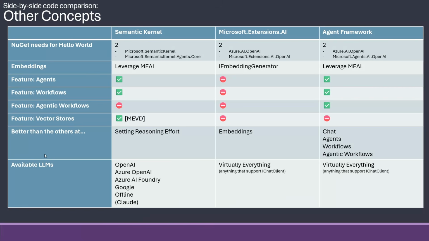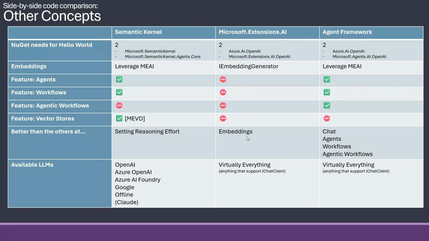If we need to give some props to each one of them, what are they better at than any of the others? Well, Semantic Kernel is better at setting reasoning effort on LLMs. So, if you, for example, have ChatGPT 5, you need to set between minimal, low, medium, or high in reasoning effort, and it has a nice little thing on your agent that you can just set that value. Neither Extensions AI nor Agent Framework have this. So for that reason, technically, Semantic Kernel is better at setting them. All of the three can do it, but it's just better. It's more cumbersome over here.